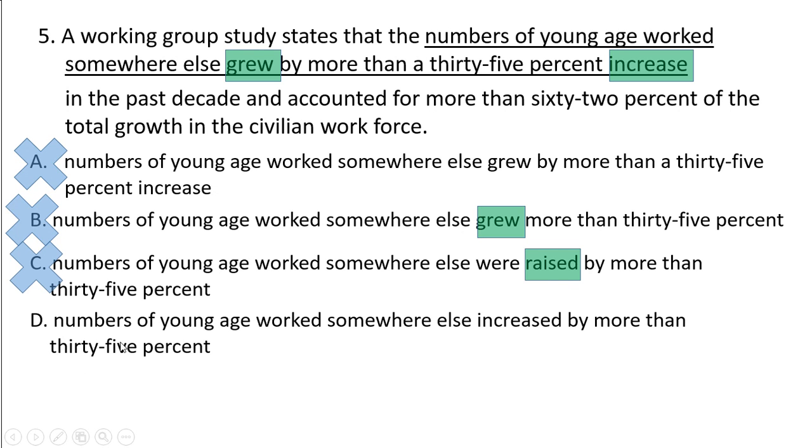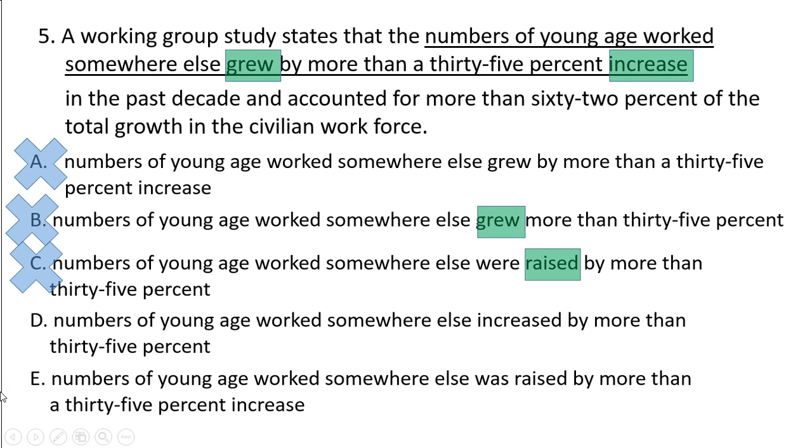Now we have option D: numbers of young age worked somewhere else increased by more than 35%. All right, that is what we were looking for. D seems fine. E: numbers of young age worked somewhere else was raised by more than 35%. The same word has been repeated, and the problem is also that it's a number. Whenever we talk about numbers, of course it should be "were", not "was" at all. So we can eliminate E for "raised", and of course the "35% increase" has the same problem: raising, increasing, redundancy of the words. E should be eliminated. So finally D is our correct option.